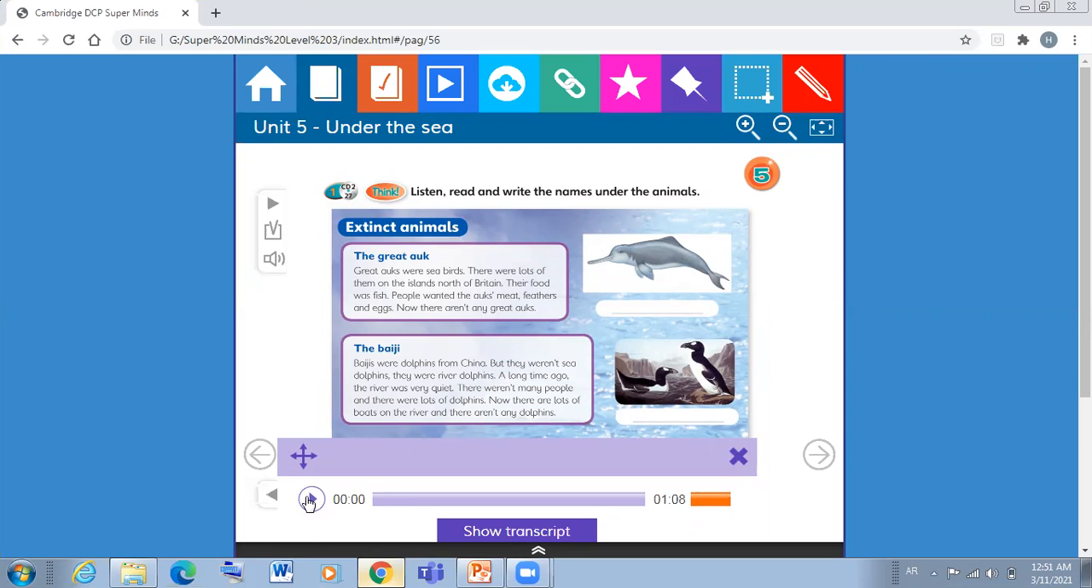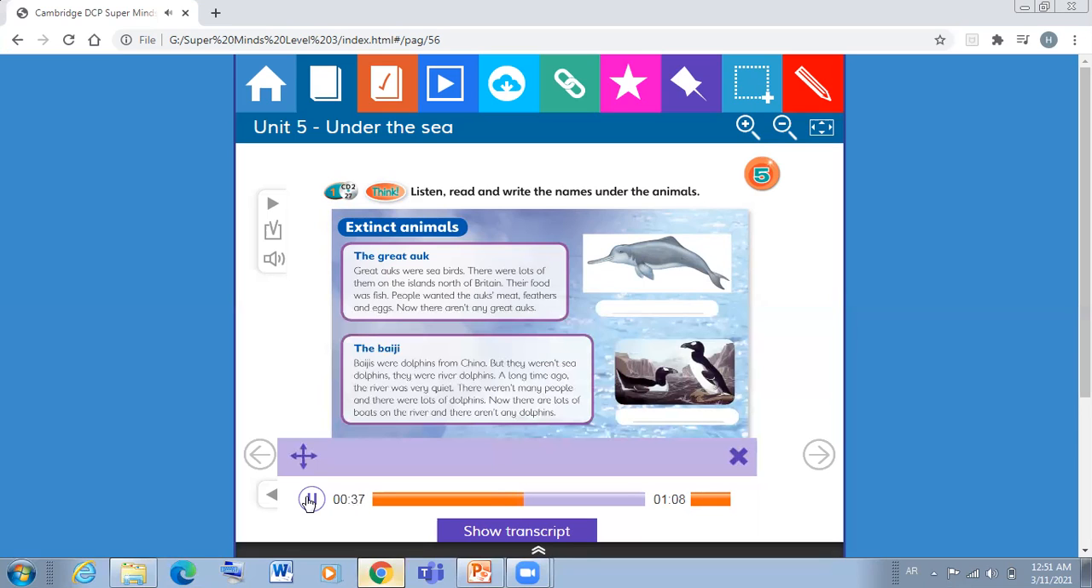Let's listen together. Student's Book, page 59. 1. Listen, read, and write the names under the animals. The great auk. Great auks were seabirds. There were lots of them on the islands north of Britain. Their food was fish. People wanted the auk's meat, feathers, and eggs. Now there aren't any great auks.